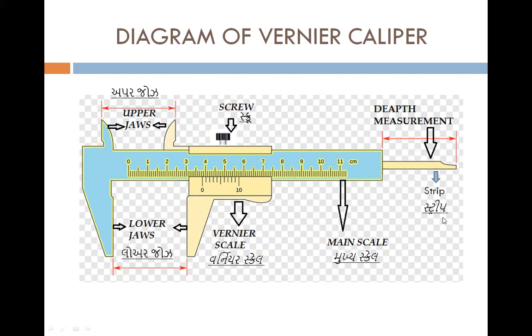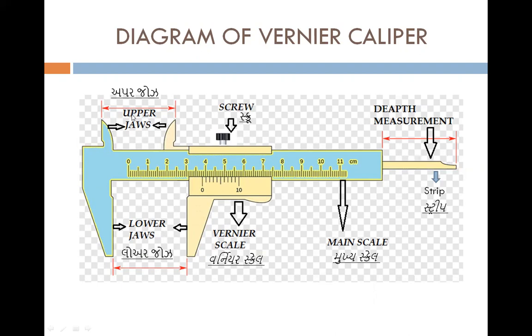as a metal strip. This is nothing but a simple sketch or diagram of a vernier caliper. While practicing, you can draw it in your exams or in your assignment books also. As I said, there are lower jaws. Go to the upper part, make a scale type arrangement, come back, draw the vernier part, and at the end there is a metal strip which is used for measuring the depth.